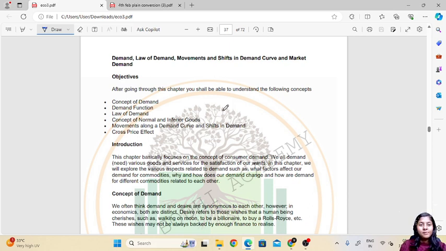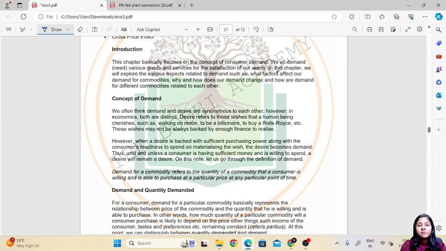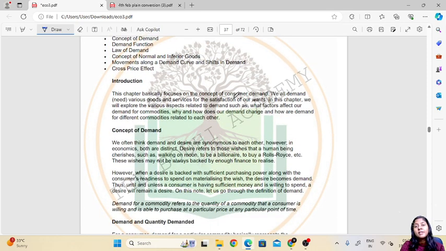So today we'll learn about demand analysis, wherein we'll be learning about the law of demand, movements and shifts in the demand curve, and market demand. So, introduction. We all demand or need different kinds of goods and services for the satisfaction of our wants. So in this chapter we'll try to cover the related aspects of demand, what factors affect the demand for a commodity, why and how our demand changes, and how demand for different commodities is related to each other.